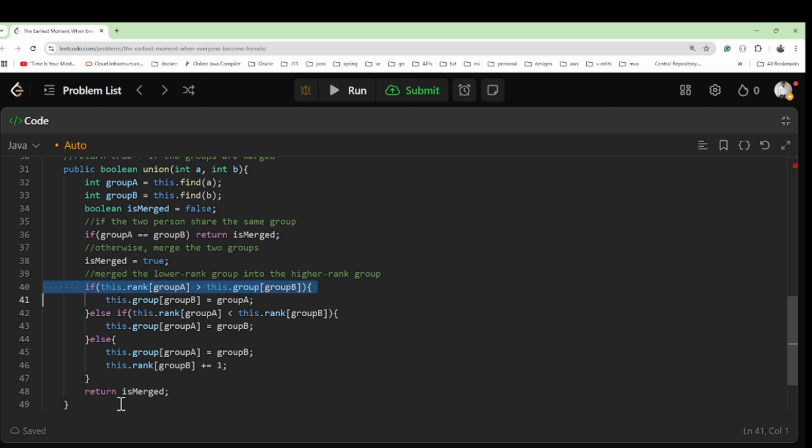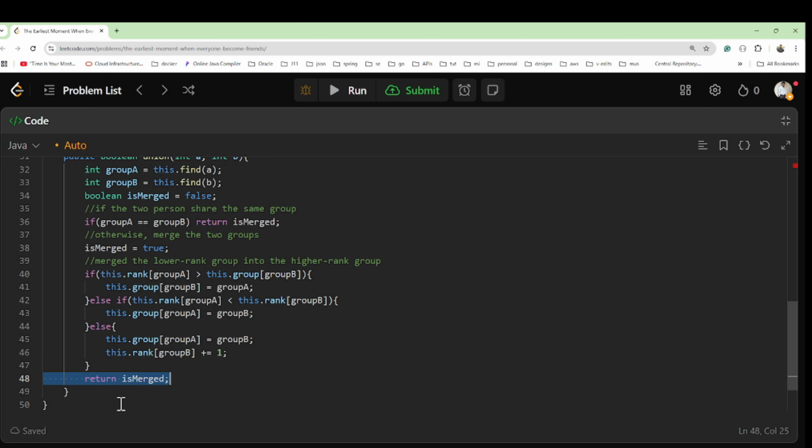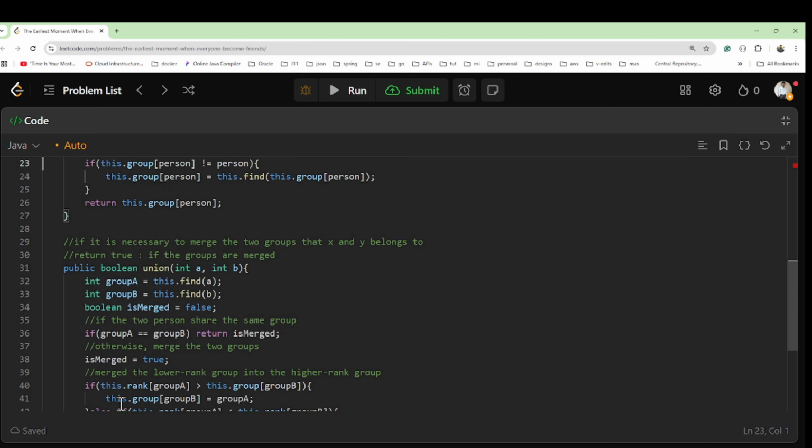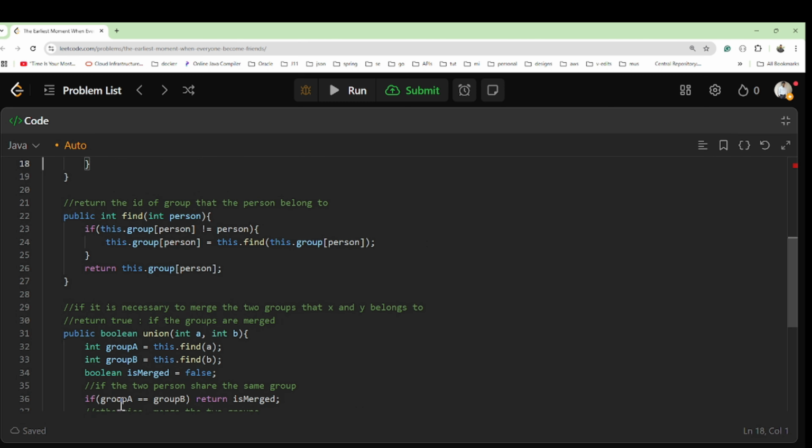If the rank of group A is greater than group B, we will assign group B into group A. If the rank of group A is less than group B, the group of A we will assign into group B, and similarly otherwise, if this is not the case, we will assign the group of A into B, and also we'll increase the rank, plus 1 we will do. Then we'll return isMerge is true, right? So this is the thing that we have to do in the UnionFind data structure.